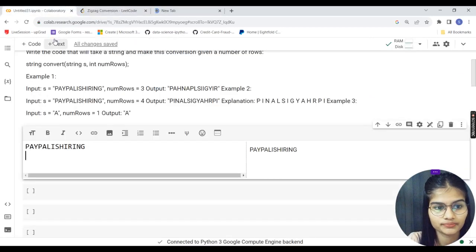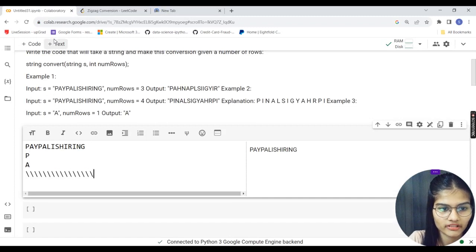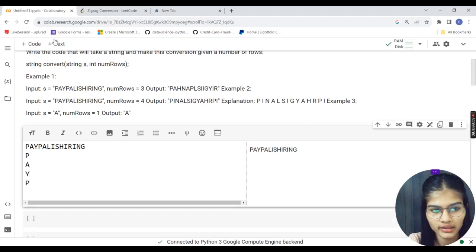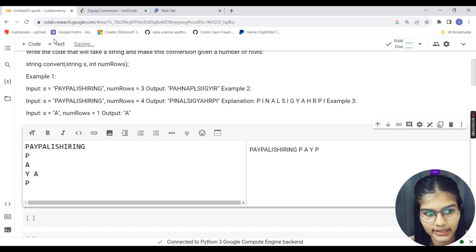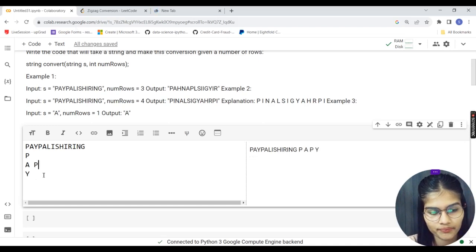It could be done like pay. Okay, P-A. Give me a minute. Pay, P, right, and then I'll go P-A. Okay, only 3 I want, right? Rows will be 3, right? Pay, okay, P-A-Y, P, going above.